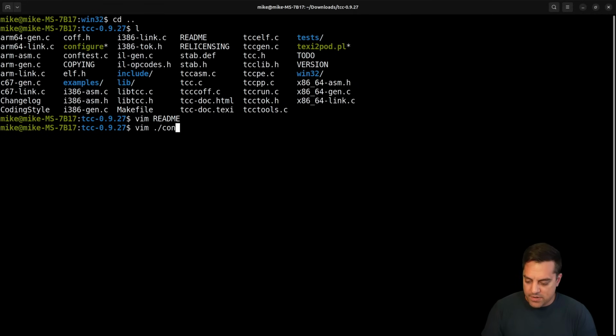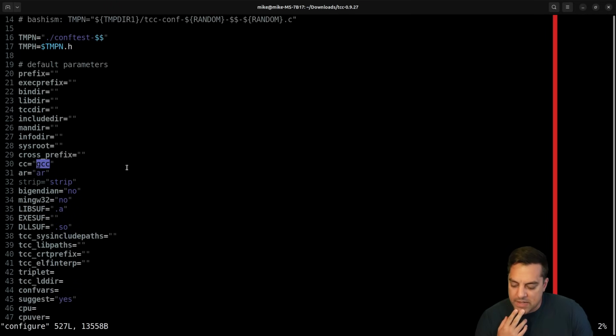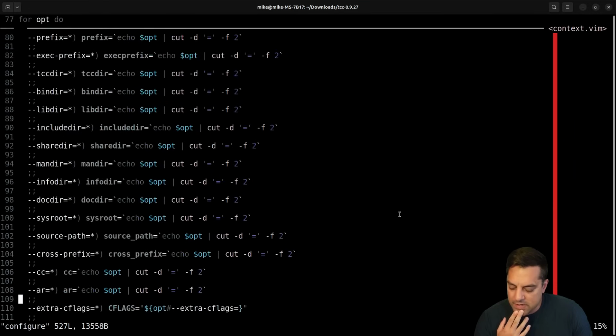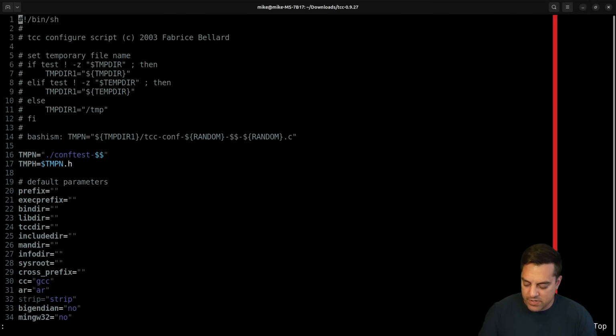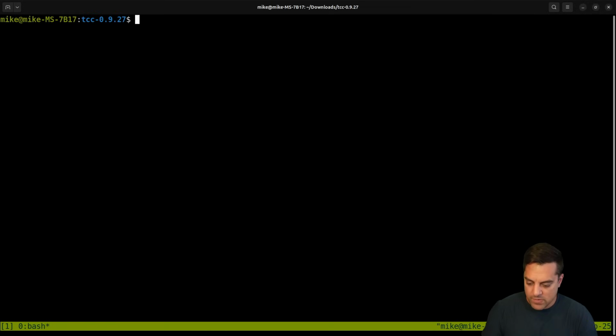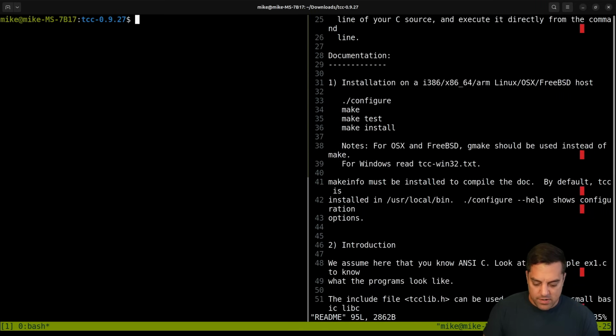Let's just poke around here. Let's see what's going on in the configure script. Okay, there's our compiler, GCC, so maybe I'll change that around later. But I should be able to just time this with make, and that should be okay once we get our build. Otherwise, we'll have to find some other code to benchmark against here.